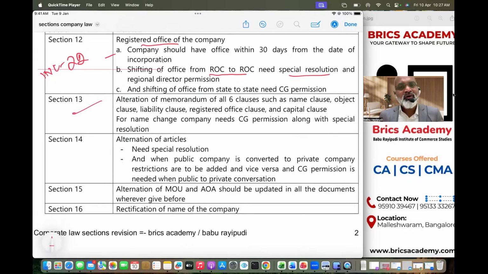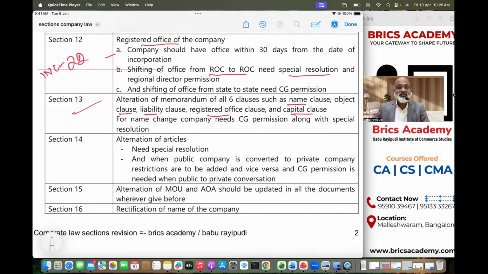Section 13 clearly talks about changing or altering memorandum of association clauses. You have got name clause, you have got objective clause, you have got liability clause, you have got registered office clause, which is also dealt in Section 12. You have got capital clause. So whenever you want to change these clauses, you will have to pass special resolution.